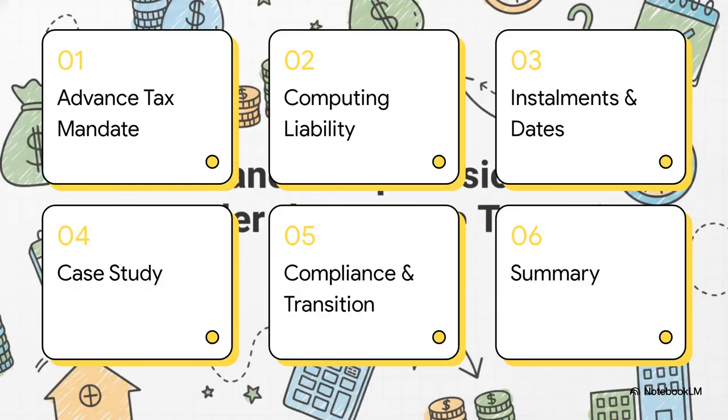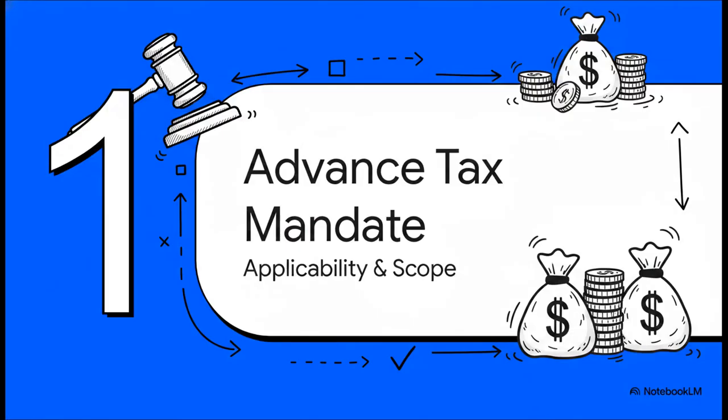Okay, here's our structured breakdown for today. 1. The advance tax mandate. 2. Computing your tax liability. 3. Installments and due dates. 4. A practical case study. 5. Compliance and transition. And 6. Summary and takeaways.